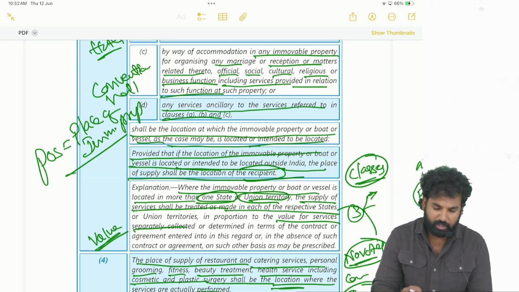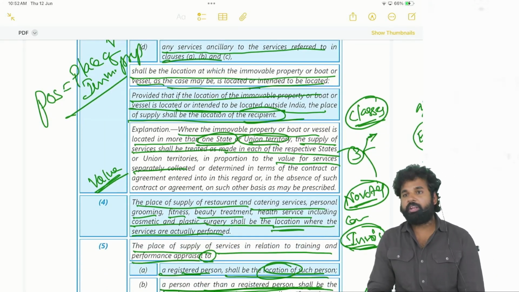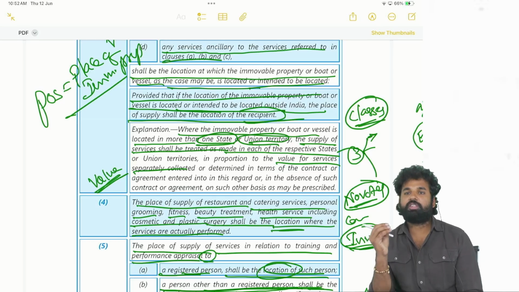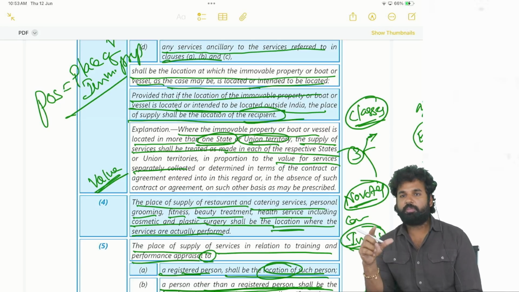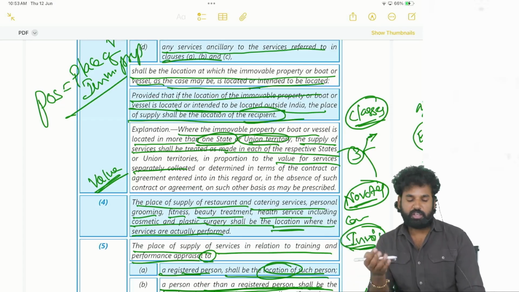When the immovable property is located in more than one state, if the value of the service is separated, then no issue. If the value of the service is not separated, then proportionately we have to apportion. There shall be a reasonable basis for such apportionment. So generally, if it is a lodging or accommodation service, then the number of night stays in such accommodations in different states has to be seen.